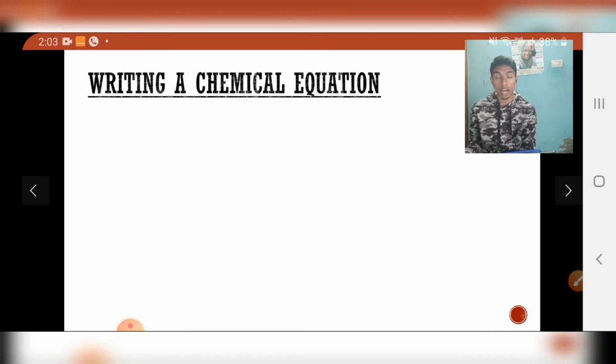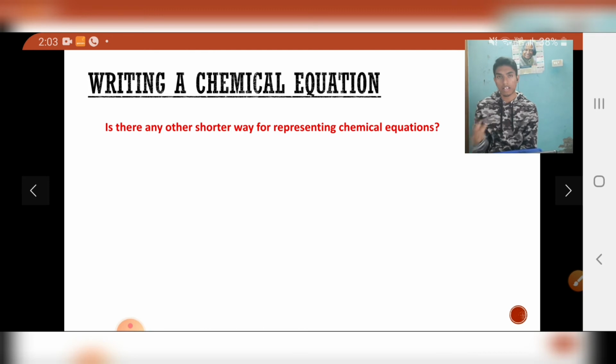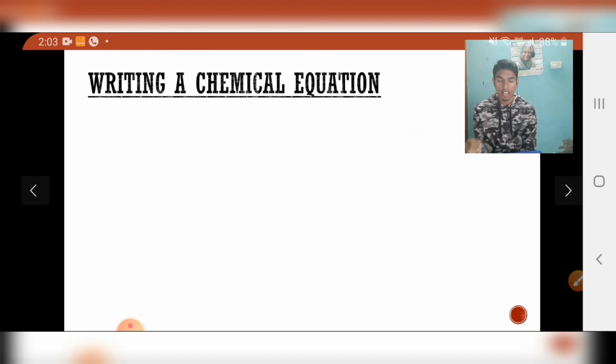So we are going to now learn how we are going to write a chemical equation in a shorter form. Is there any other shorter way for representing chemical equations? Now see, we can observe that the word equation is also a bit complicated. We have to remember the spellings of the reactants that we have taken. We have to remember the spelling of the word of the product that is forming. Instead of writing the whole word of the reactants and products, is there any other simpler way to write the chemical reaction? Yes, there it is.